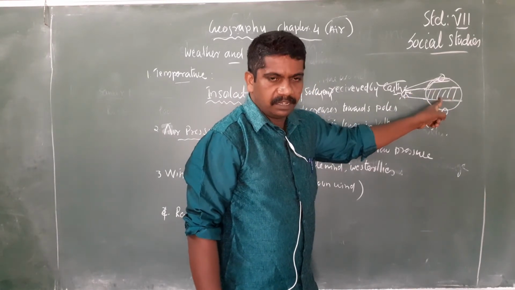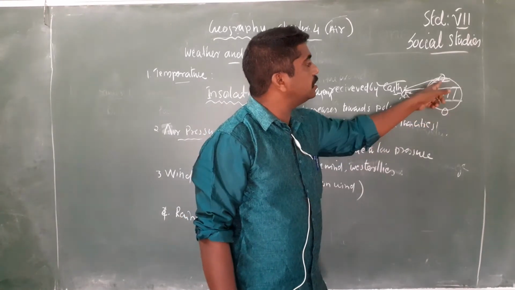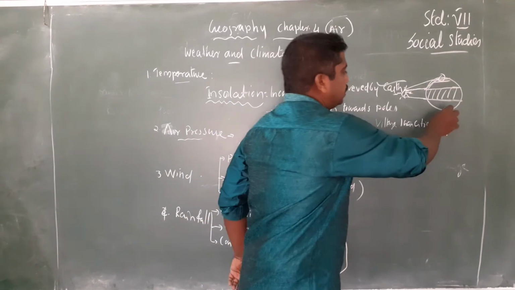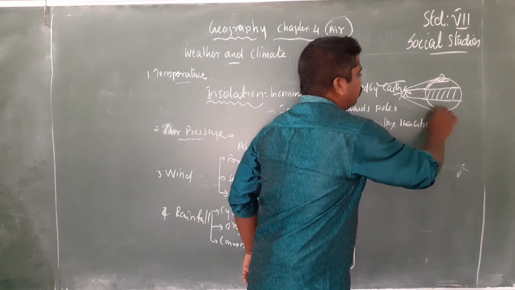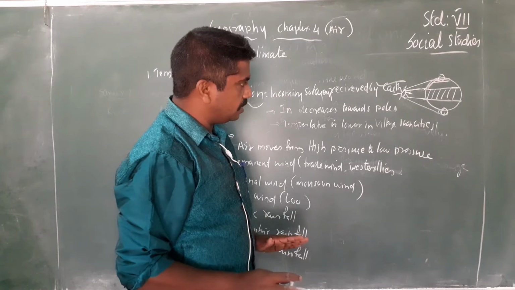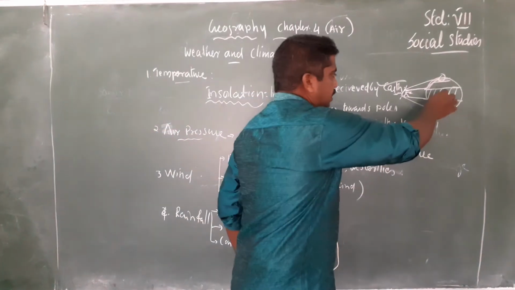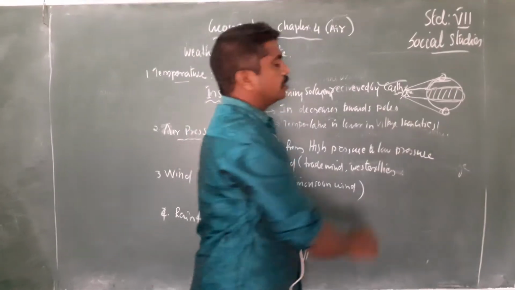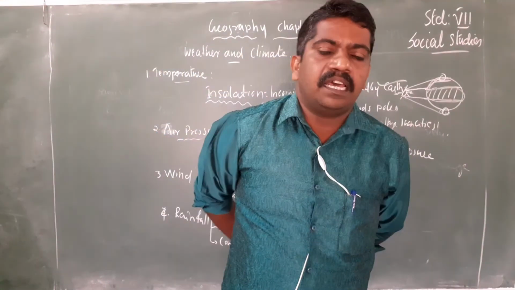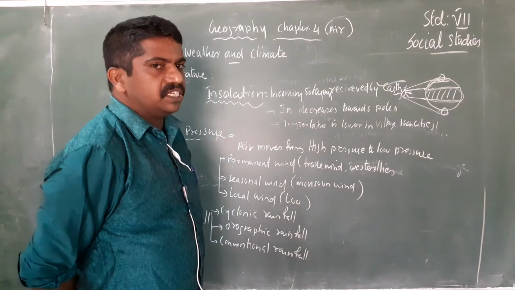In the equator the insolation is very high and it decreases as we go towards the poles. So from this we understand that the places near the equator will have a high temperature.